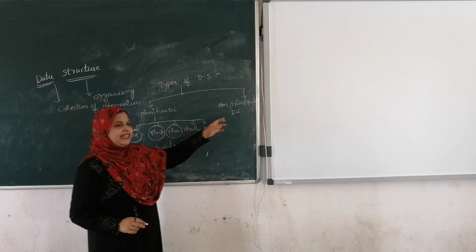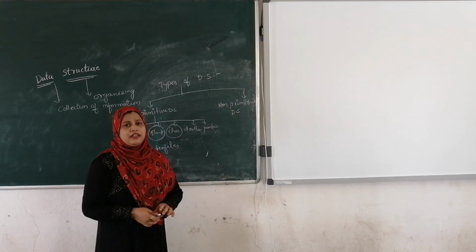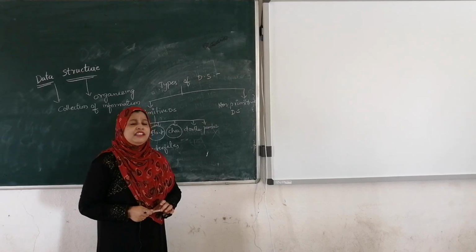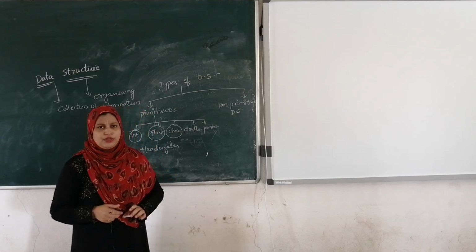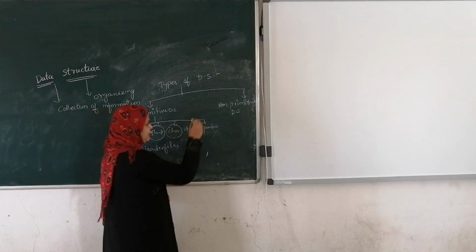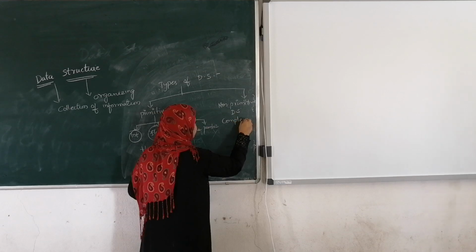Now, non-primitive data structures. Non-primitive data structures are not directly supported by the programming language. We have to write the code and redefine these data structures. A general example for non-primitive data structures is complex numbers.